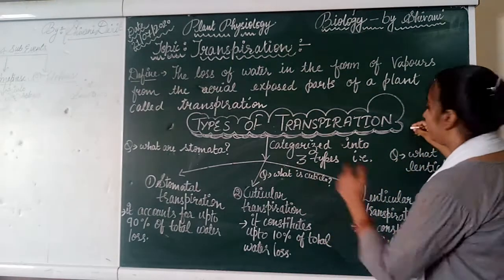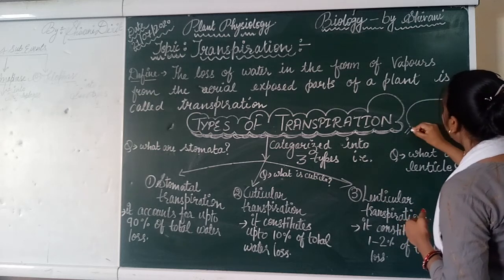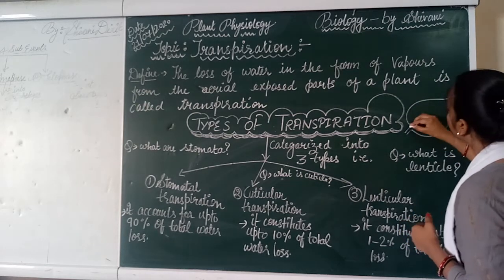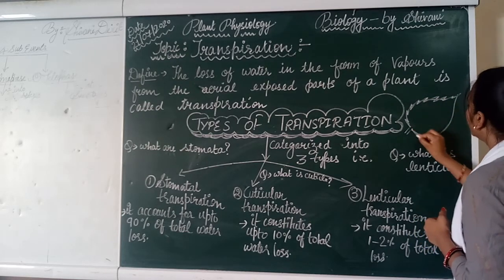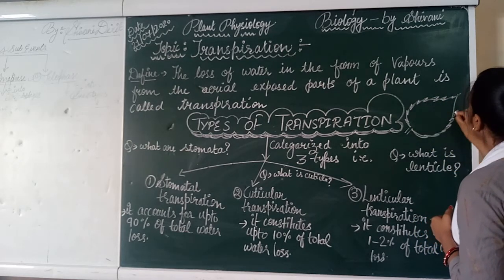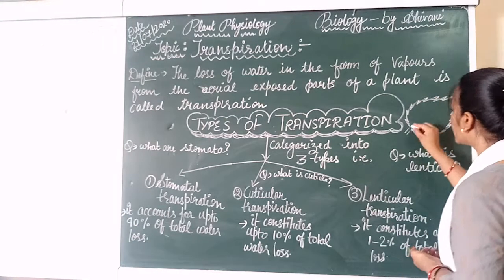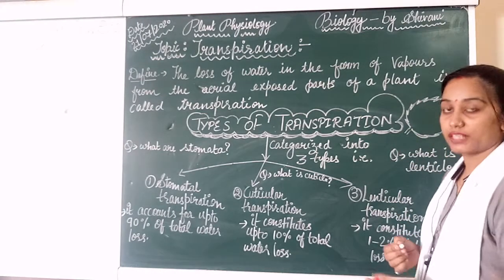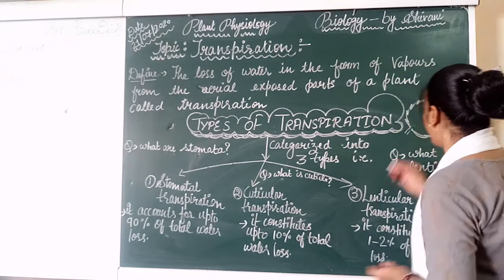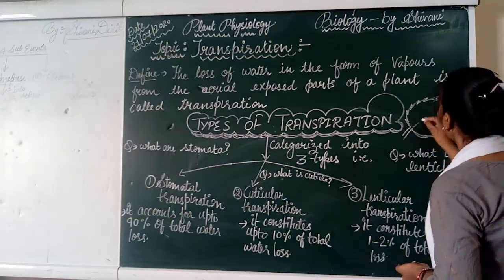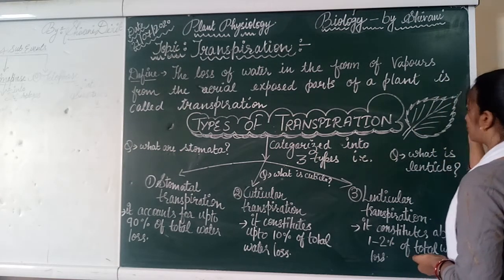This is the structure of a leaf, and in this leaf various cells are present. These cells are made up of various types of tissues: palisade cells, spongy cells, mesophyll cells, xylem and phloem. So the leaf contains various types of structures.